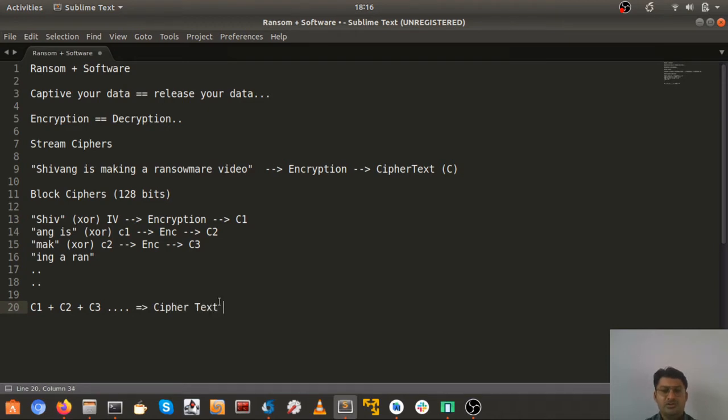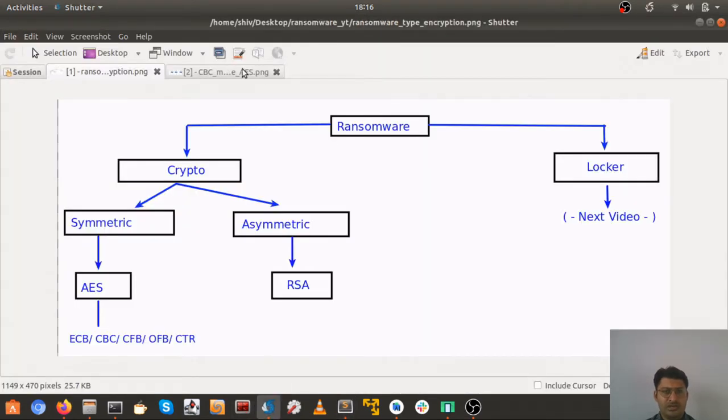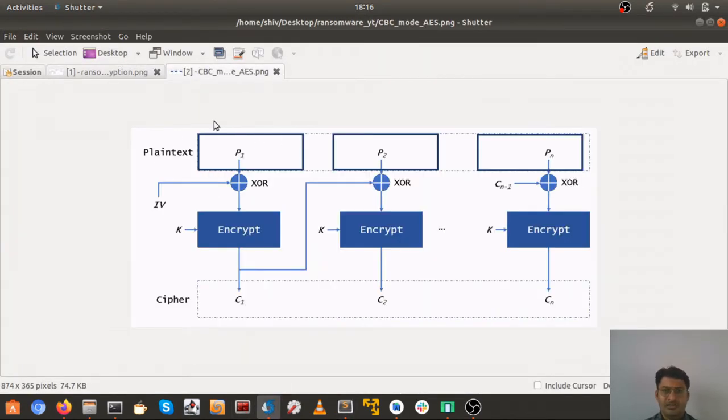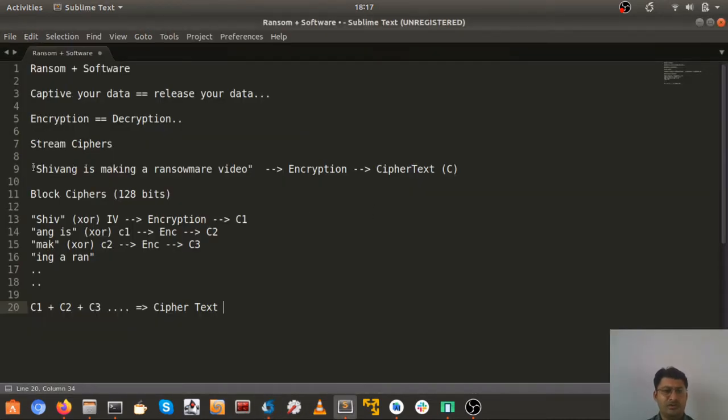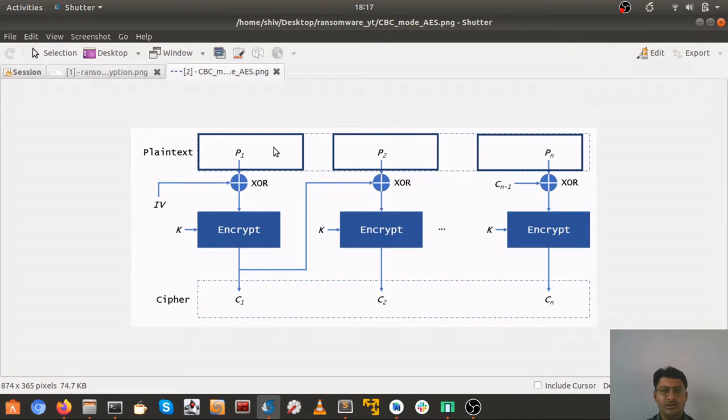So in order to understand this, let's go to the image which I have open here. As I explained, this plain text would be, say for example, "Shivang is making a ransomware video", or a whole bunch of a file having data. Here we just took an example of a short string, but it could be a file, any random data which we need to encrypt.